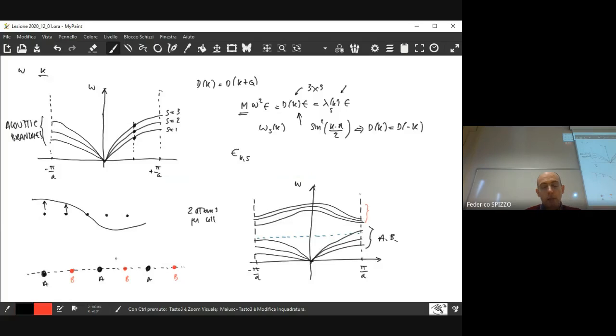In this situation, there is a configuration that was not possible to obtain with the previous configuration, because with 1 ion per cell, we have seen that you may have just in-phase oscillations. But if you have 2 ions per cell, you may have an additional solution, and the additional solution is the following. For instance, ion A oscillates in this direction and ion B oscillates in this direction.